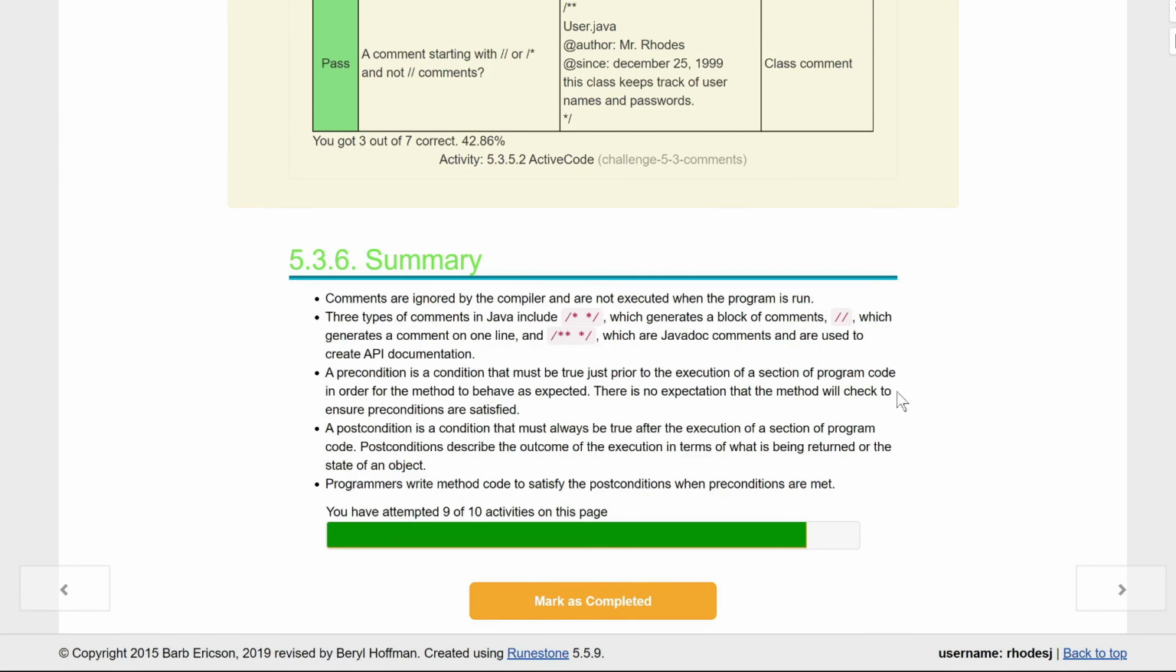And all that is everything here, kids. Again, 3 types of comments, and pre and post conditions is really the heart of this lesson. As long as you understand those 2, you should be pretty good.